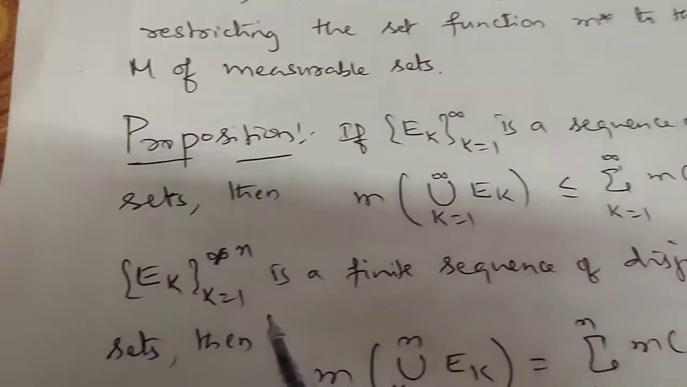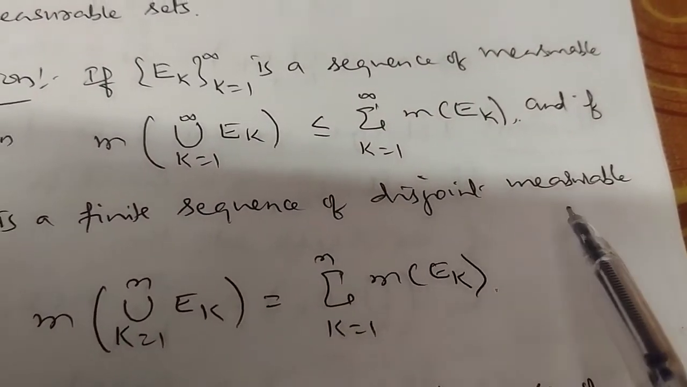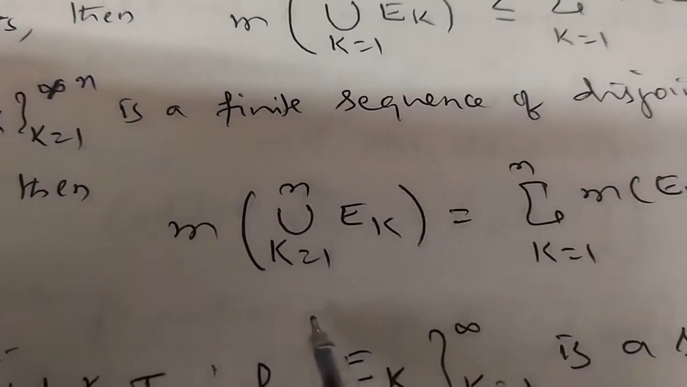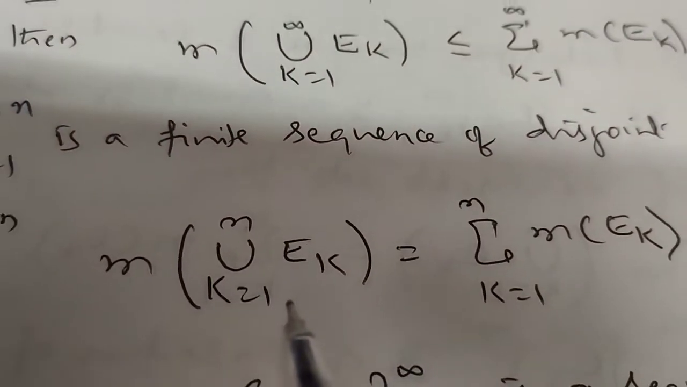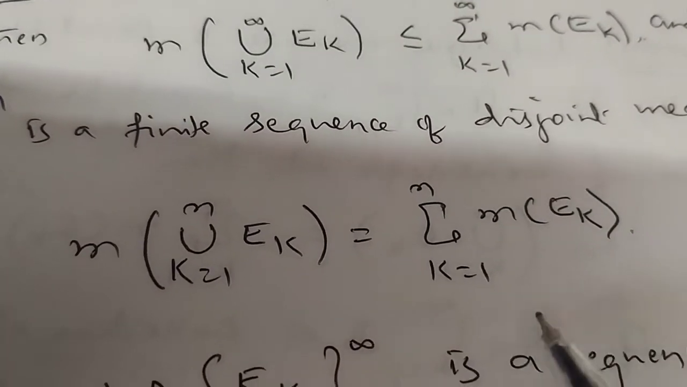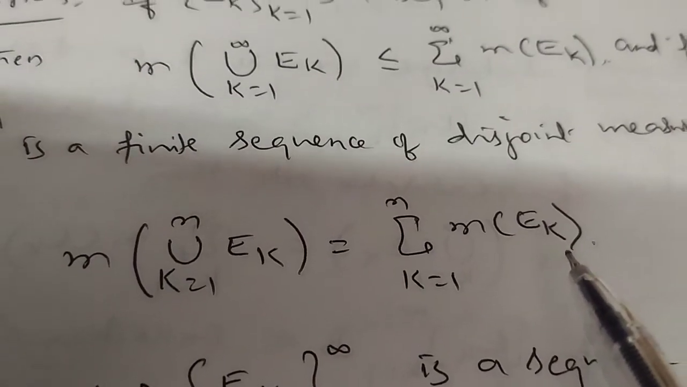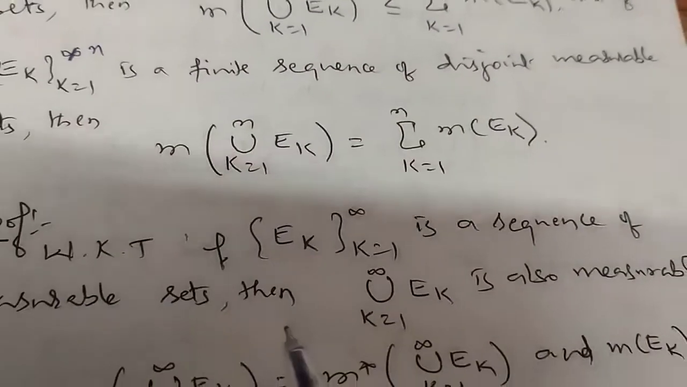And if Ek, k is equal to 1 to n, is a finite sequence of disjoint measurable sets, then measure of union k is equal to 1 to n Ek is equal to summation k is equal to 1 to n measure of Ek, right? So let us come to the proof.